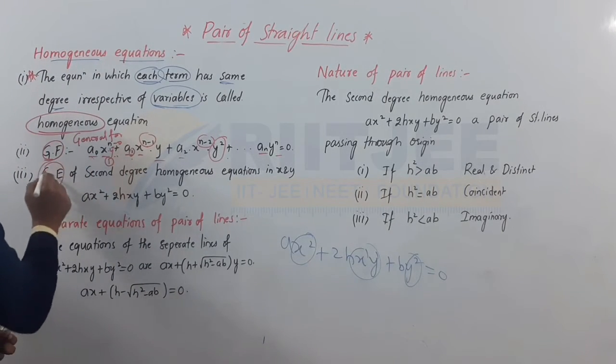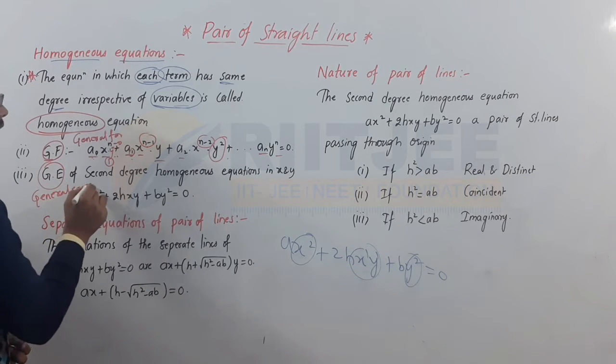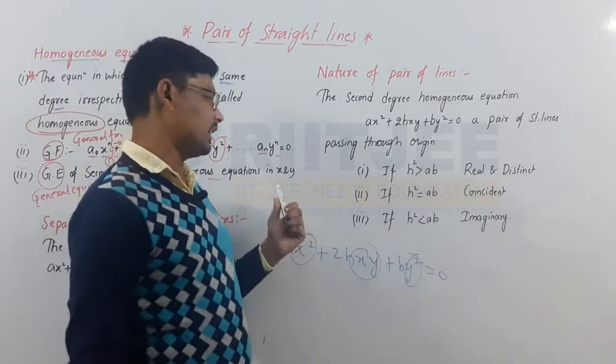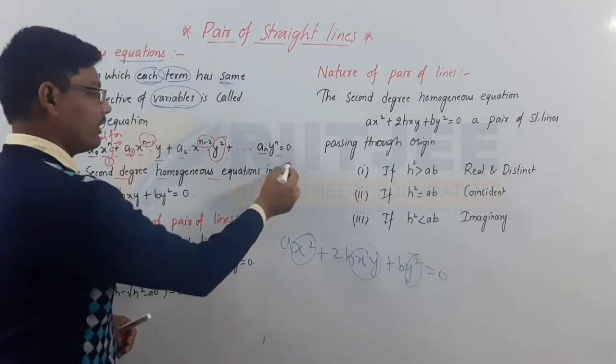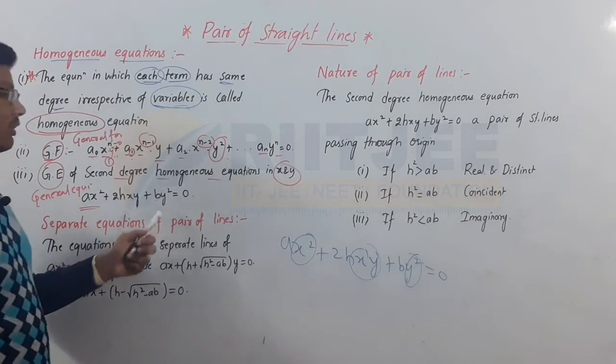This is a general equation of second order degree homogeneous equation in terms of x and y, that is, ax square plus 2hxy plus by square is equal to 0.